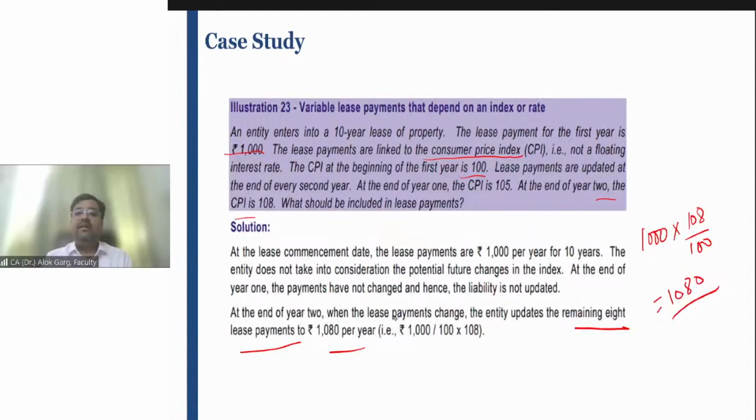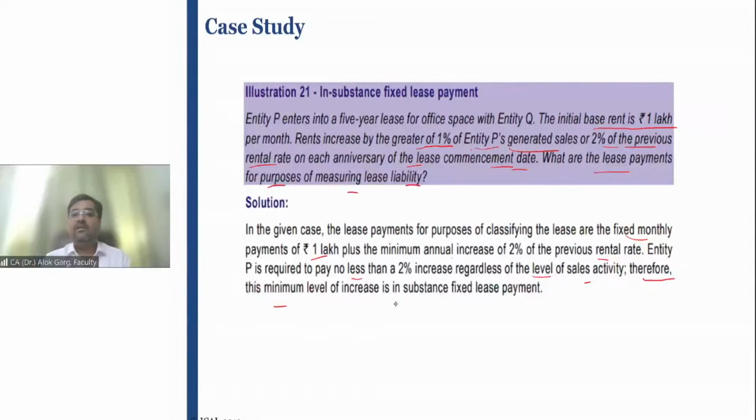Janvi is saying, sir, in illustration 21, if the expected sales is 5 lakh, then what is the 1% of 5 lakh, Janvi? It is 5,000 rupees. So Janvi, in that case, you cannot say that is in substance fixed payment, because when you're talking about this, that will be a variable lease payment.